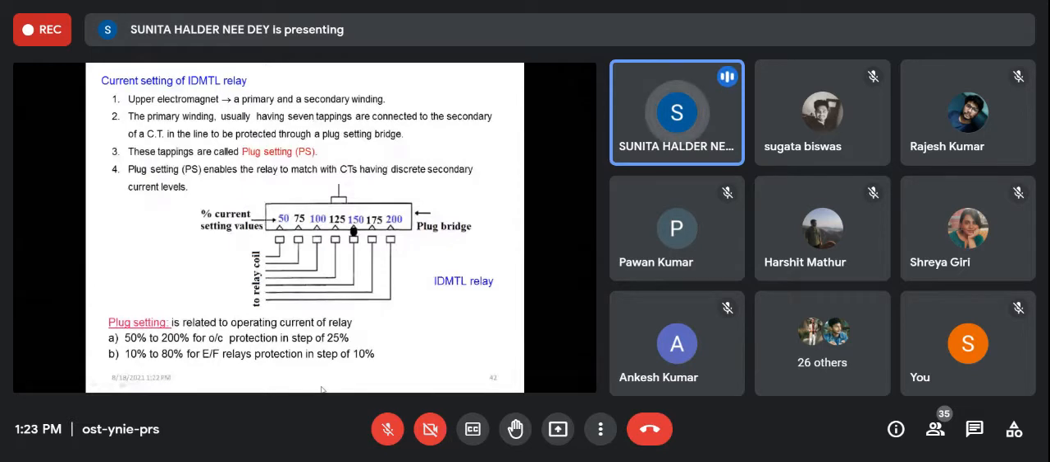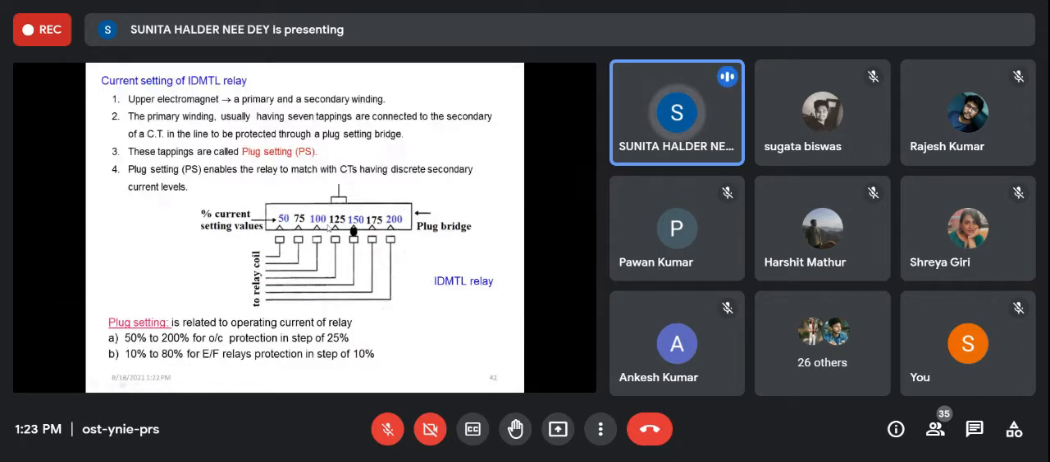So here there is a percentage: 50%, 75%, 100%. That means if the CT ratio is 400 by 5, then 100% means 5 ampere current will be given to the relay coil. 50% means 2.5 ampere current will be given to the relay coil. That means the relay coil will be energized for that 2.5 ampere. In that way, the relay will operate at 200 ampere current on the primary side. Can you understand? Say 400 by 5 ampere CT, then with plug setting at 100%, that means at 5 ampere the relay will tend to operate. That means actual current will be 400 ampere.